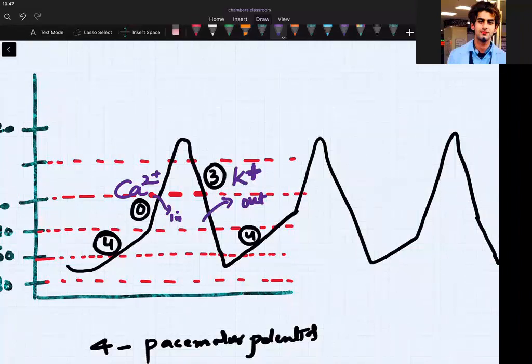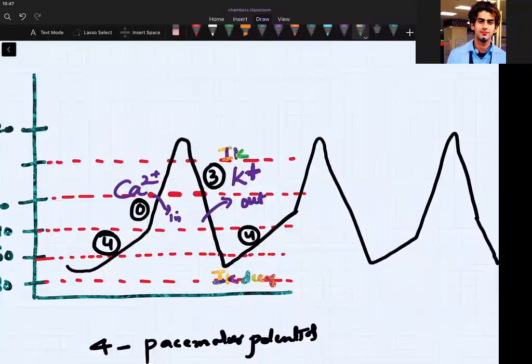Can we make currents? Can I write here IK? Why? IK means decrease in potassium efflux is happening at this moment. Decay. Here I write only IK because there is no opening of potassium channel. Here I am decreasing the positive efflux.